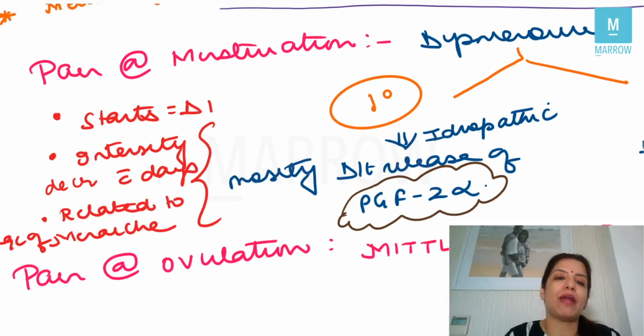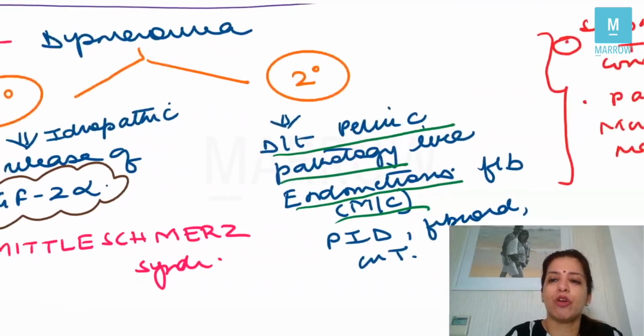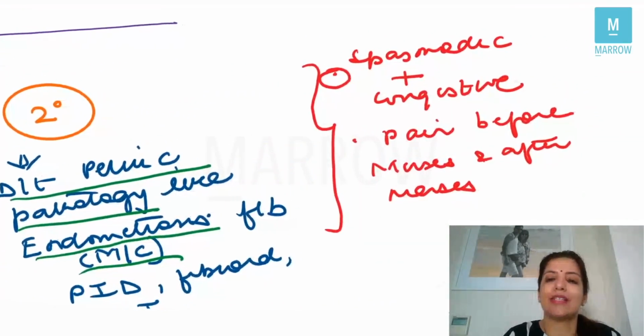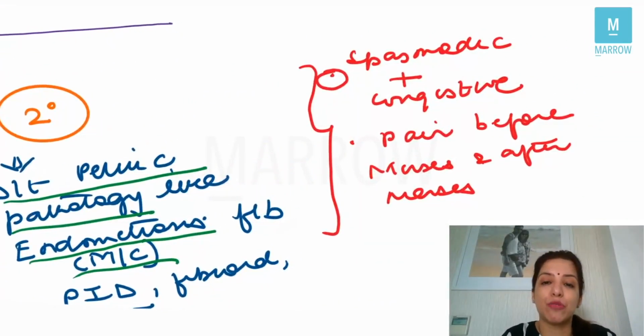The treatment for primary dysmenorrhea is you have to release the spasm, so you should give antispasmodics like mefenamic acid, right? Then in secondary dysmenorrhea, what you have to remember is that it is spasmodic and congestive dysmenorrhea. So there is congestion also, and congestion will not happen unless there is a pelvic pathology, right?